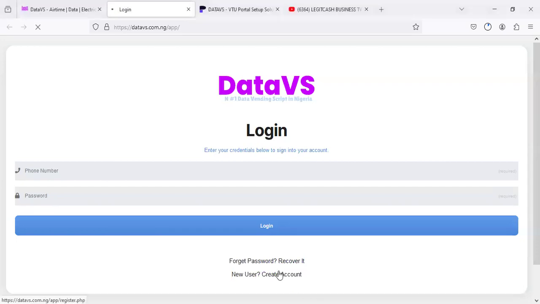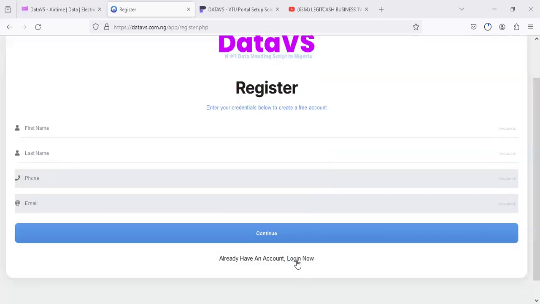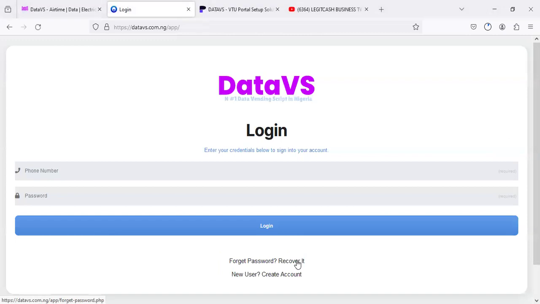Once you click on create account, it will take you to a simple form that includes your first name and your last name. Make a simple entry registration on the form here. Once you are done with that, you click on continue. It will take you to the next step, which is to fill up a few other details like your state of residence, your password, and also your referral code.